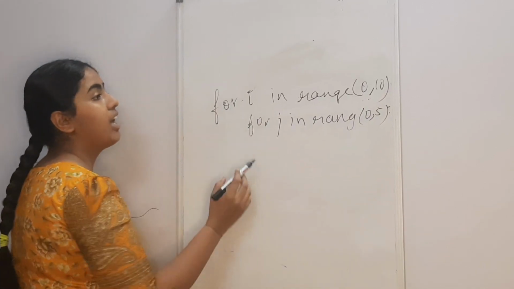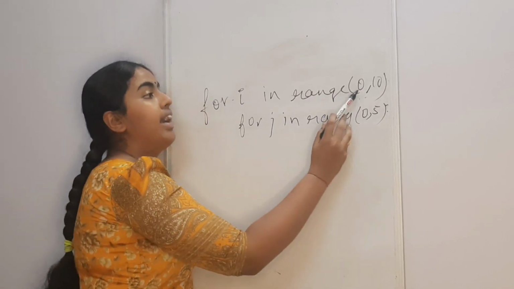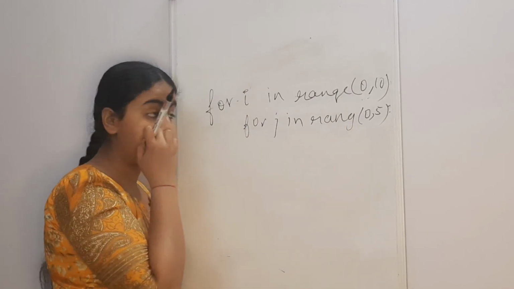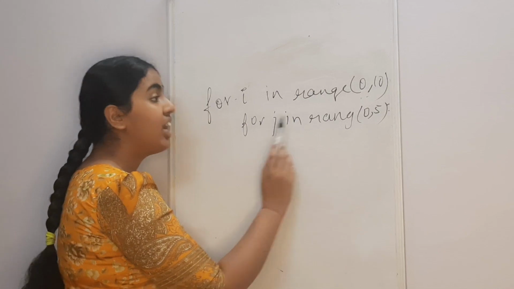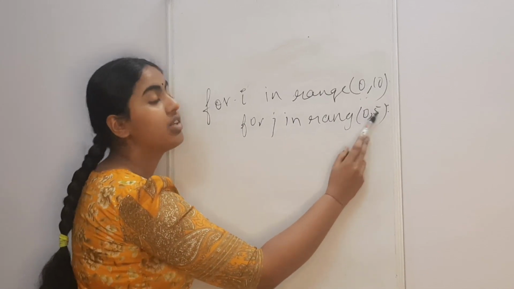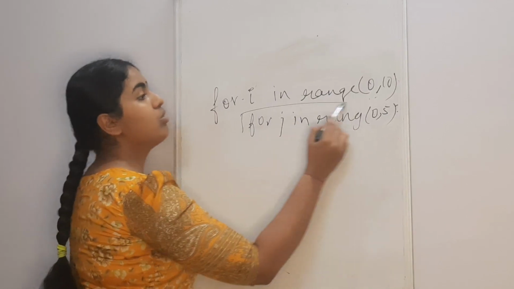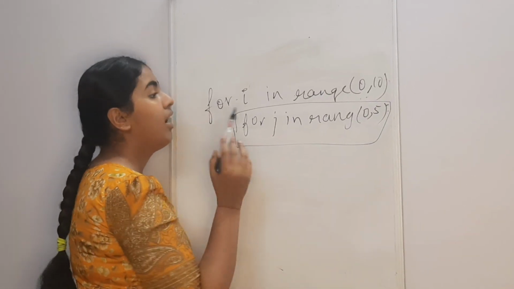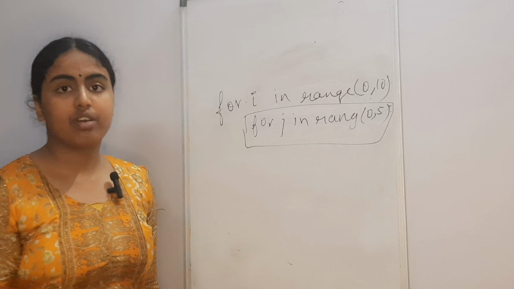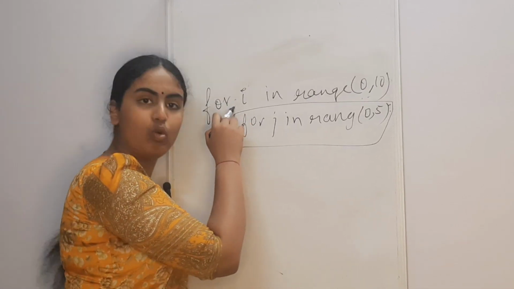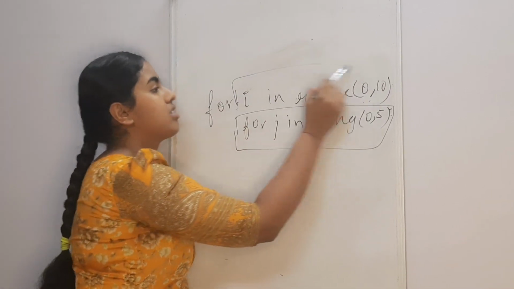So first i will take any value between 0 to 9, and after that j will take any value between 0 to 5, right? Which basically means that the inner loop will run 5 times for every single iteration of the outer loop.